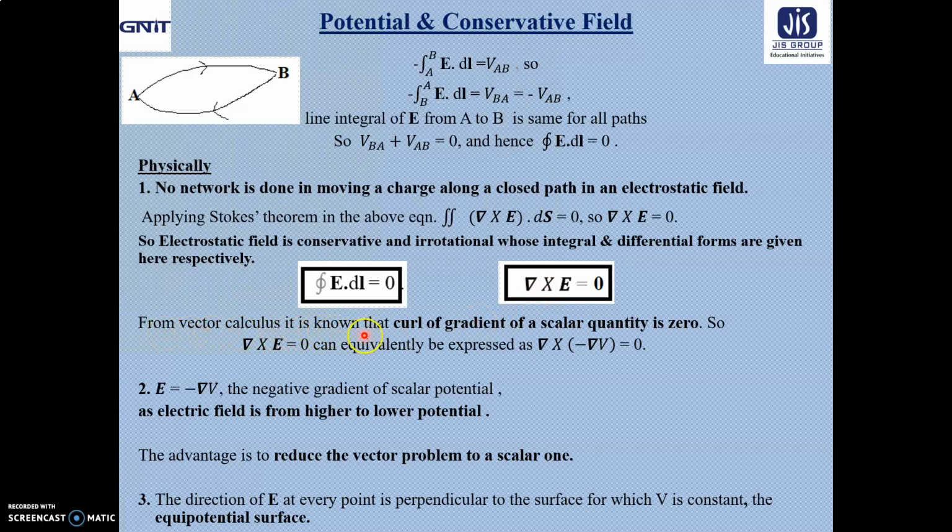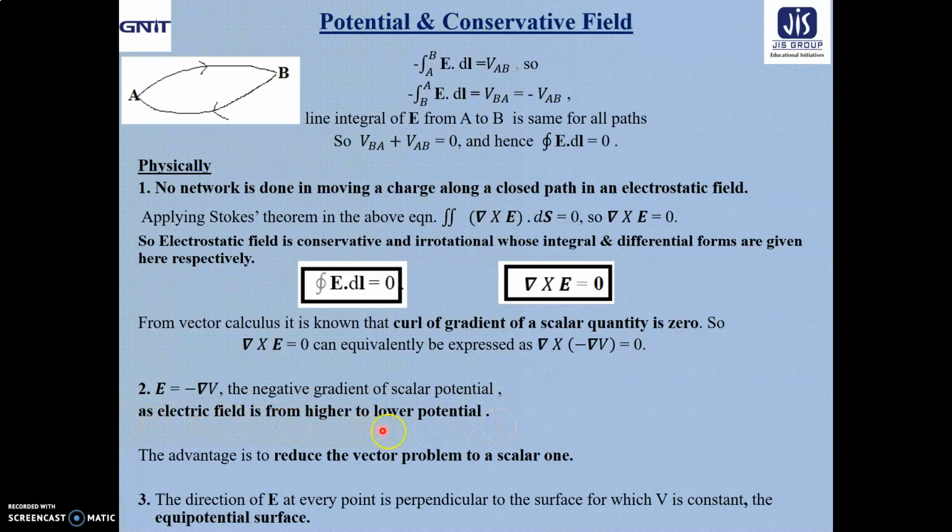Additionally, from vector calculus, it is known to us that the curl of the gradient of a scalar quantity is 0. So from this expression, del cross E equal to 0, you can express it as curl of minus grad V equal to 0. Curl of gradient is 0, so curl of grad V equal to 0. Here we are using the negative sign because the electric field is always from higher to lower potential.